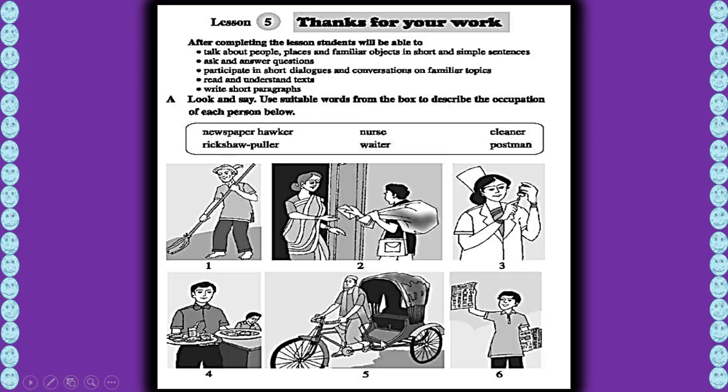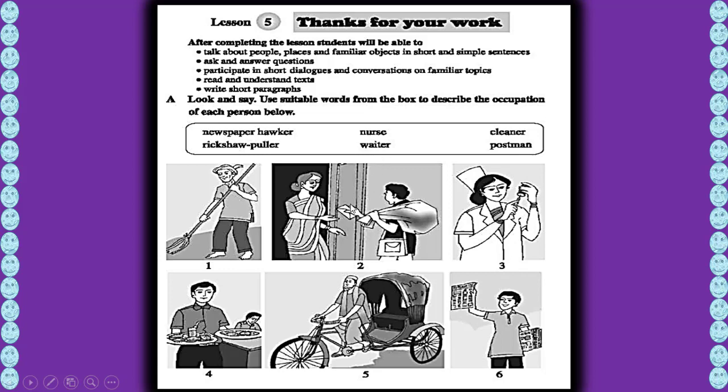He pulls rickshaw right now. And number 6, he's hawker, newspaper hawker. He hawks newspaper. Clear? So I think you have understood this occupation with this name, with these suitable words. We have already chosen to match the occupation with these words.